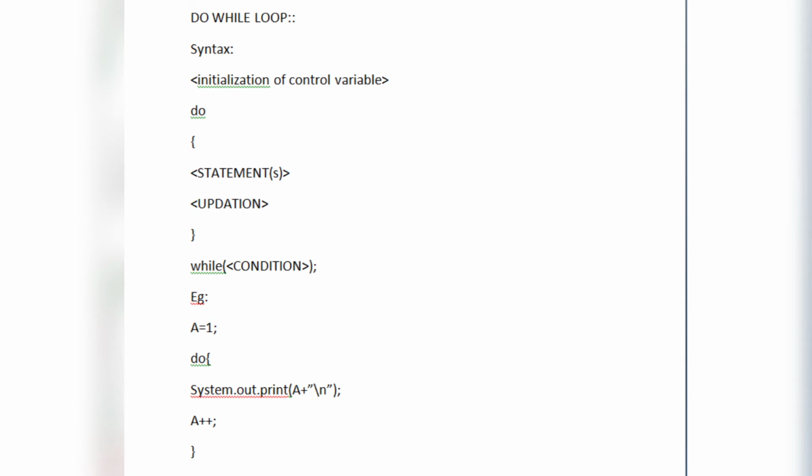Okay, and at last, after closing the curly braces, after the updation in the do part, we have to give the condition at the last, that is, while, and inside the first bracket we have to give the condition.